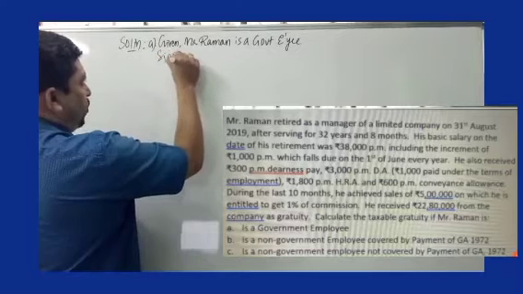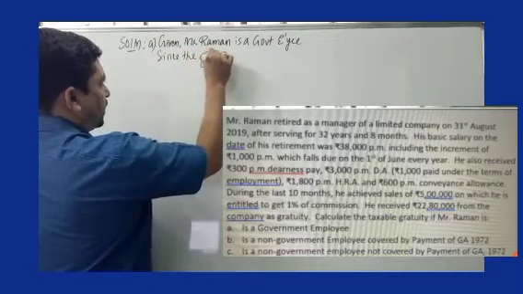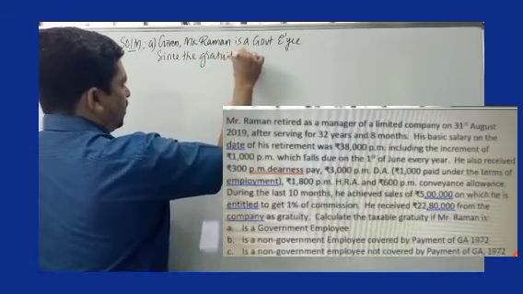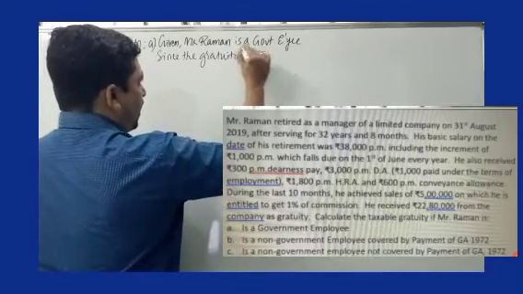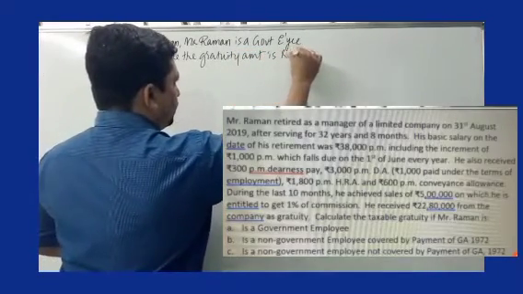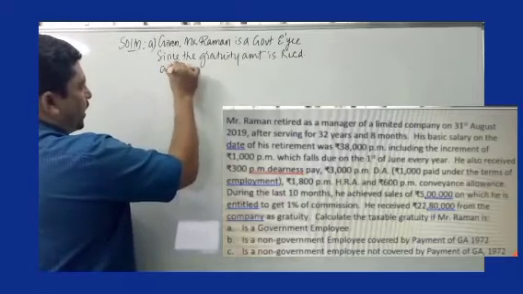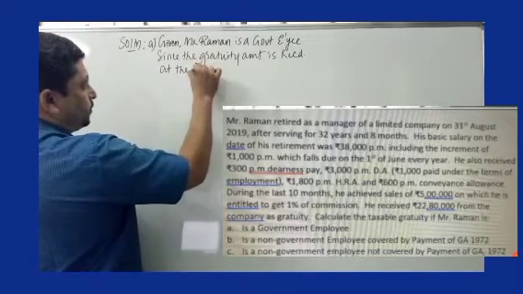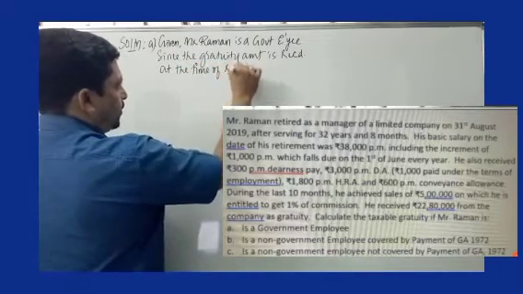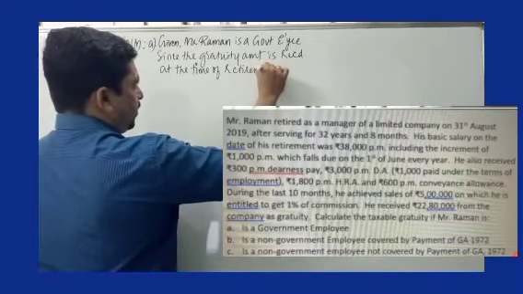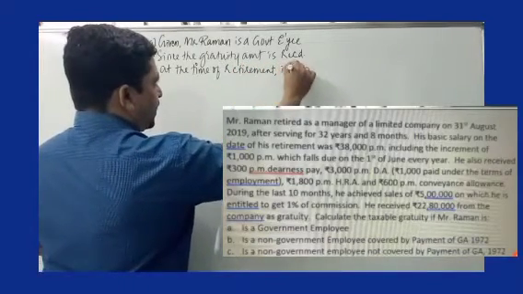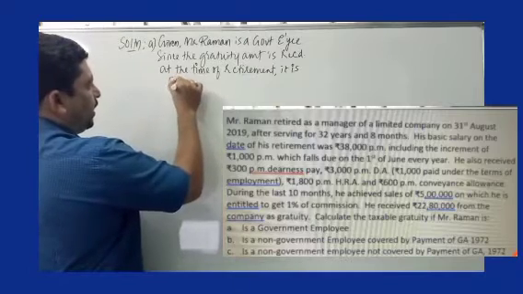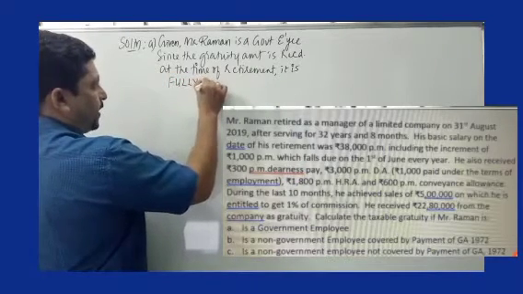Since the gratuity amount is received at the time of retirement, it is fully exempt from tax.